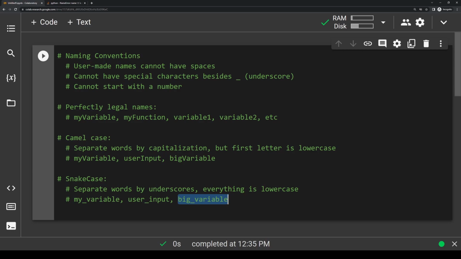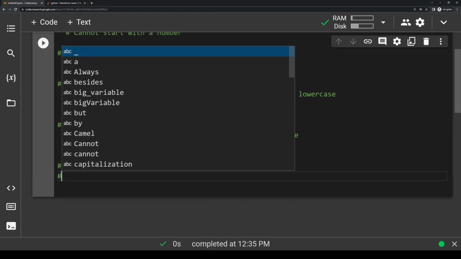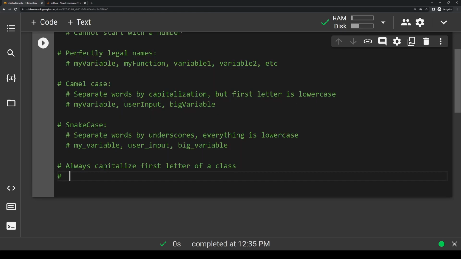These rules apply to functions and variables, but classes are a tiny bit different, so I'll make this note down here. It's good practice to always capitalize the first letter of a class. And this is so that as programmers, we can differentiate a class from other data types. So examples of class names would be Car, Dog, Animal, and something like that, where we're just capitalizing the first letter.